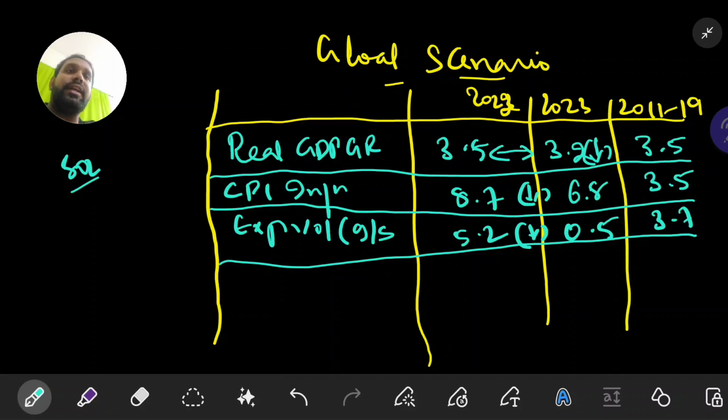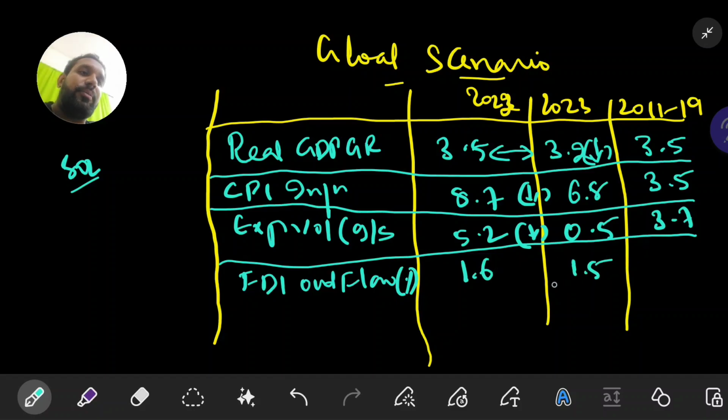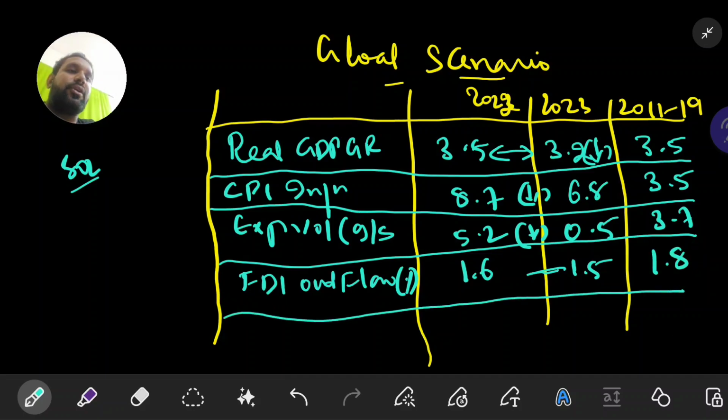Then we have FDI outflows, with regard to percentage of GDP. In 2022, it was around 1.6% of the GDP, whereas in 2023, it was 1.5%. Remember this point here. And the average, if you see here, is 1.8%. This is another important indicator for the global economy.